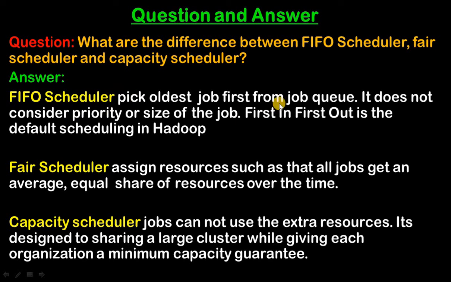In FIFO there is first in, first out. In fair, all jobs get an average and equal share of resources. And capacity scheduler is used for sharing a large cluster, and in that large cluster each organization can share the cluster and each organization can get a minimum capacity guarantee. So now let's see the next question.